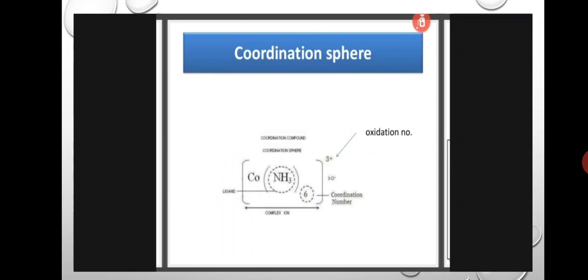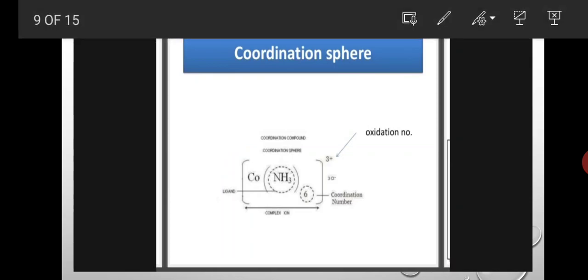And next, coordination sphere. Here this is the total coordination compound, [Co(NH3)6]3+, with a square bracket and 3 plus. Here NH3 is the ligand and cobalt is the central metal atom. Here 6 indicates the coordination number of the metal.